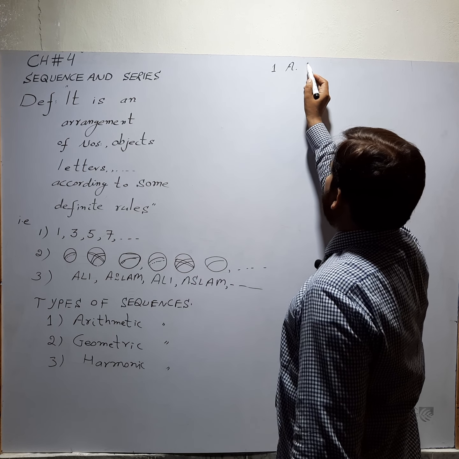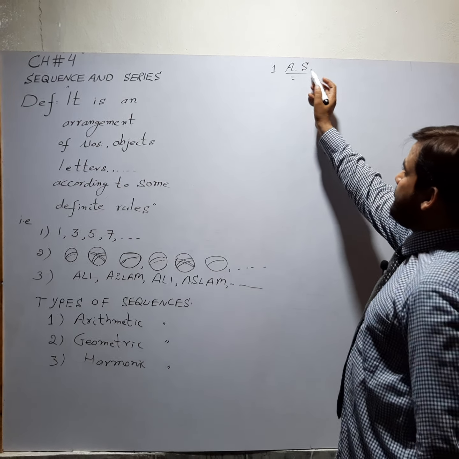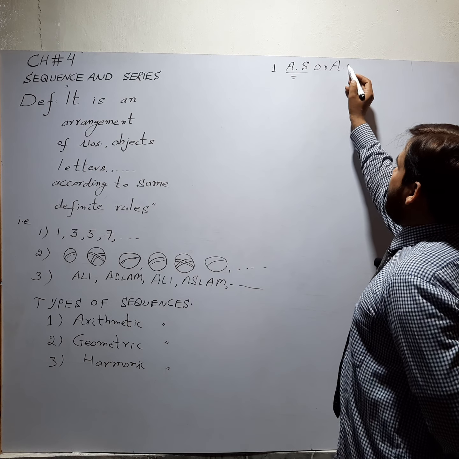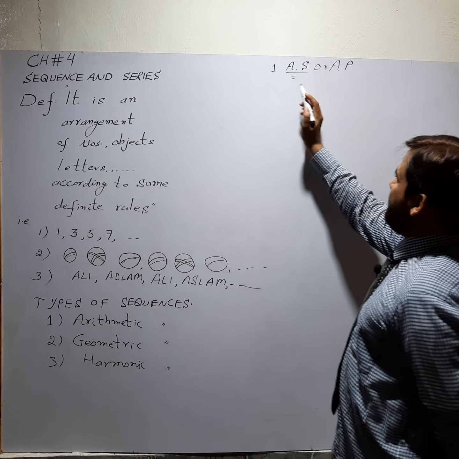Arithmetic sequence. A stands for arithmetic, S stands for sequence, or AP, arithmetic progression, because sequence is also called progression.